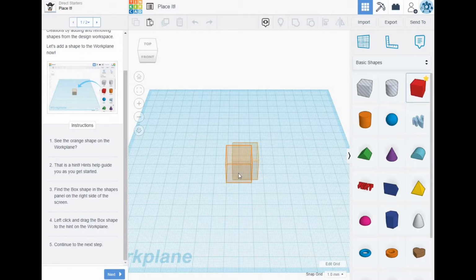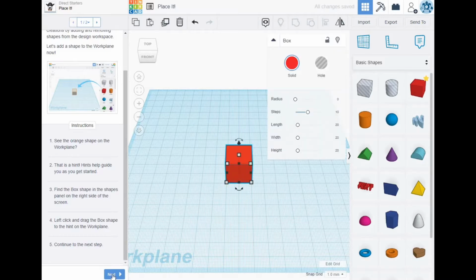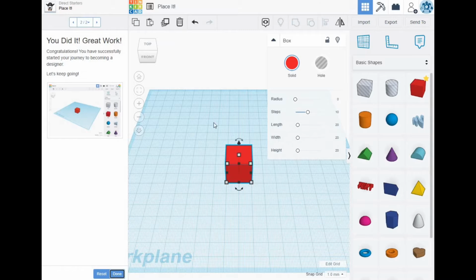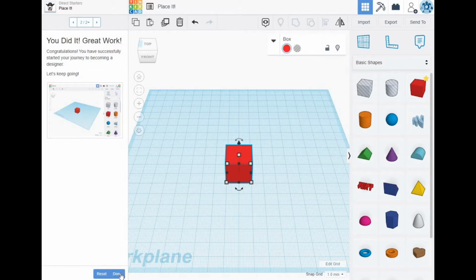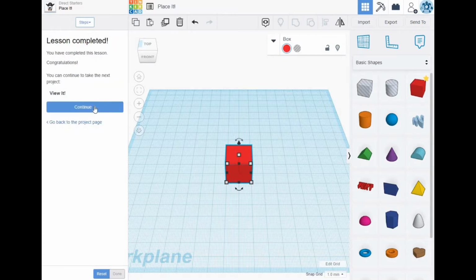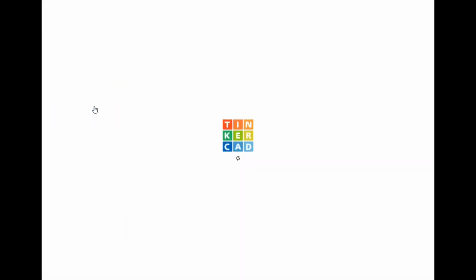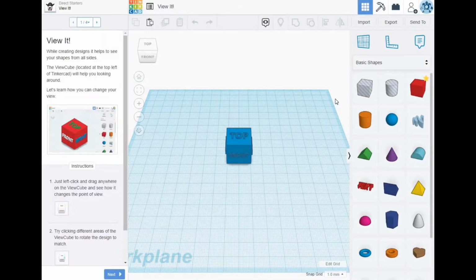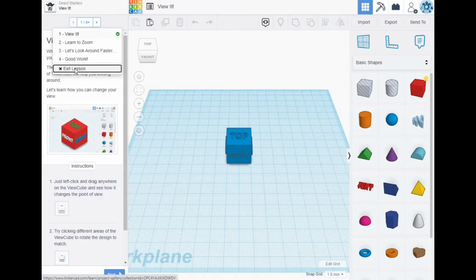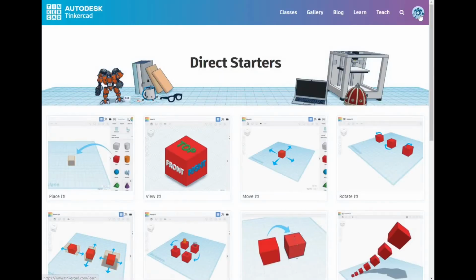So this first one here says grab the shape that fits in there. I'm going to go ahead and grab a cube and drop it in over there. And when it lines up, I'm going to click on next, and it lets me know that I did it. I did a great job. So when I'm all done with the lesson, I click done. And when it's time to move on to the next lesson, I click on continue. And this brings up the next lesson that's available. Now you can go ahead, and I encourage you to do all the lessons. It really makes it easier to do everything that you want to design in here.